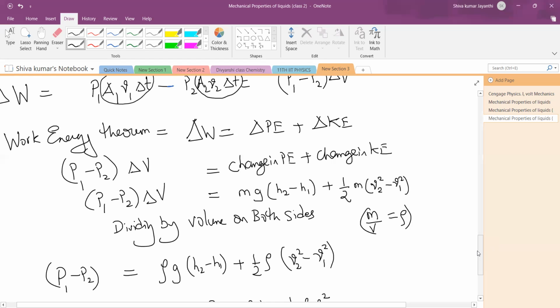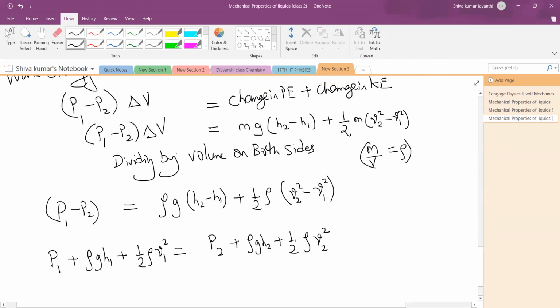Now, after this, it's very simple. You're just dividing the volume on both sides. If you see your NCERT textbook, he has not done it this way. Till here he has done. After that, he has split this mass again in terms of rho 1, A1, P1, delta T.